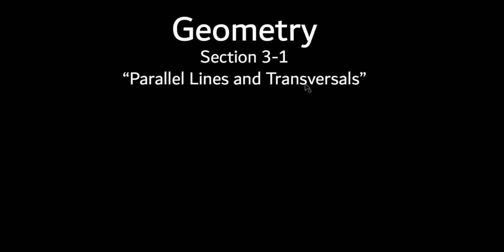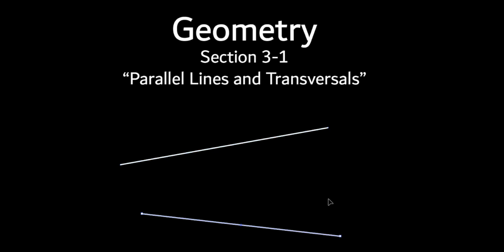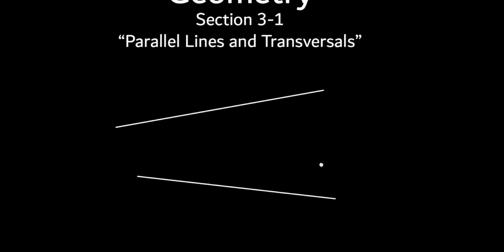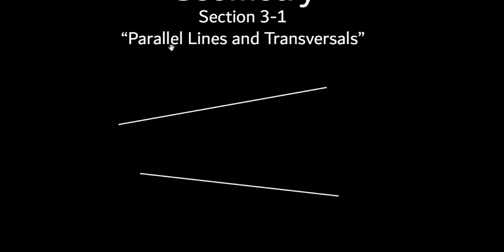So let's do this word first. Let's talk about the word transversal first before we get into parallel lines. So let's say I had two lines. Let's say I had one like this and one like that. Are they parallel lines? No, they're not parallel lines. Somebody tell me. I said we were going to do transversals first, but we might as well talk about parallel lines. It's sitting right there.